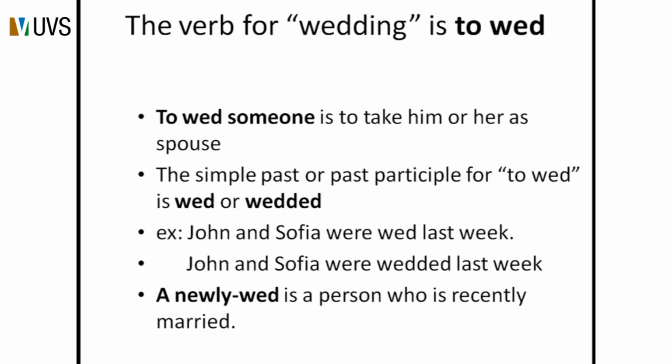The simple past or past participle for to wed is wed or wedded. Examples: John and Sophia were wed last week. John and Sophia were wedded last week. A newlywed is a person who is recently married.